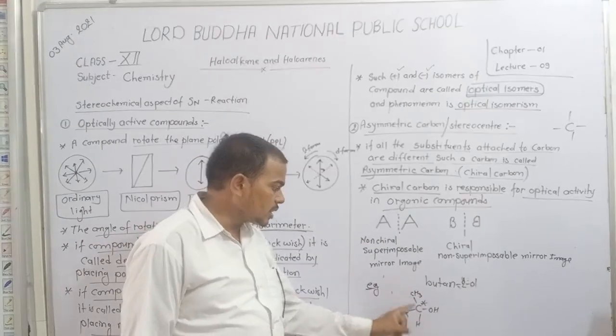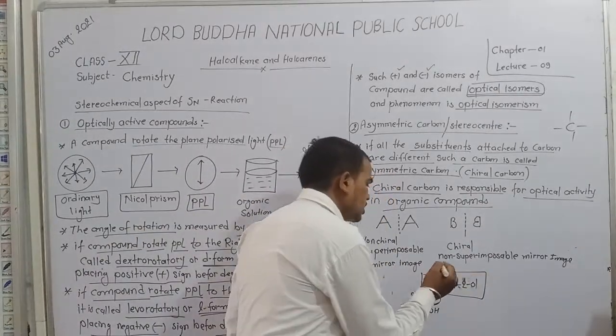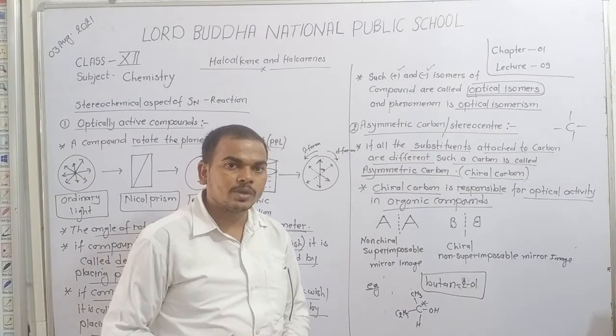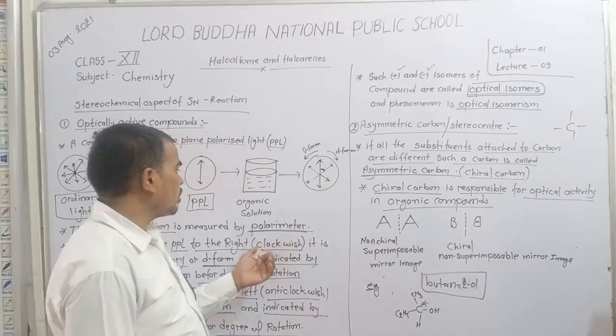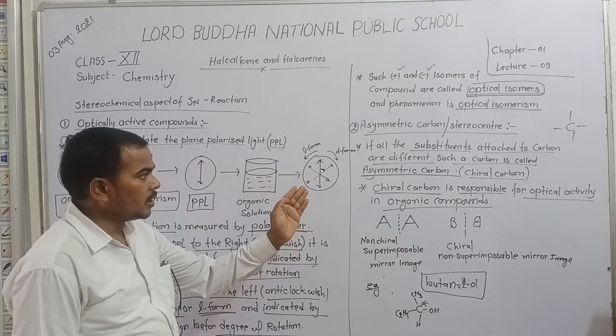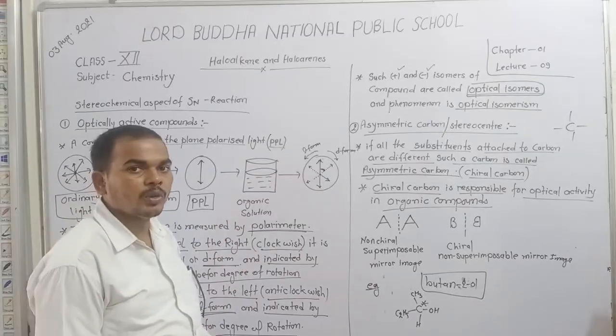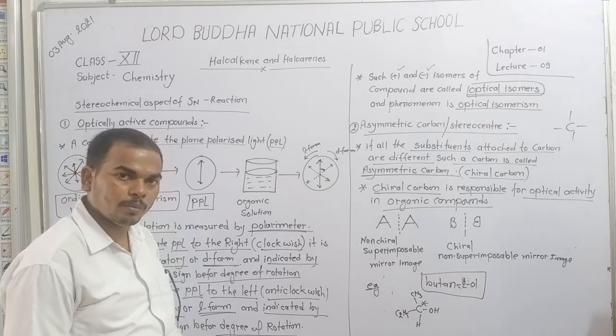It means this compound, butan-2-ol, shows optical activity, rotating the plane polarized light to the right or left, so it is known as an optically active compound.